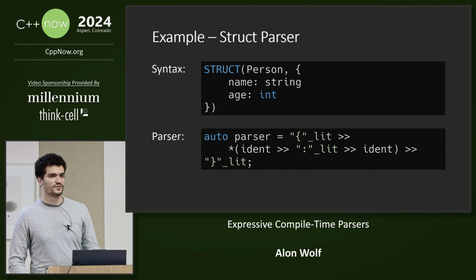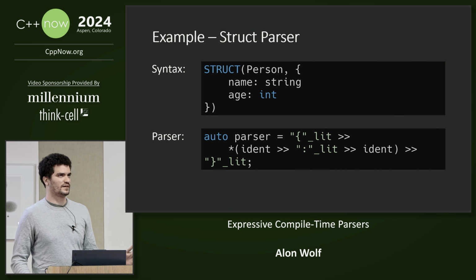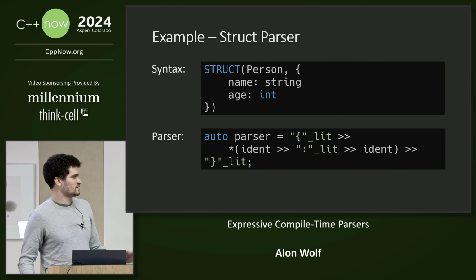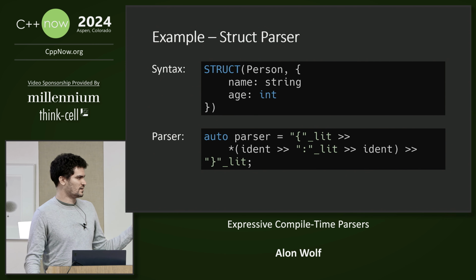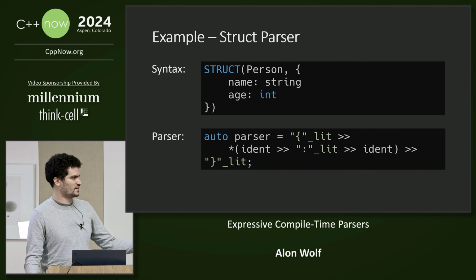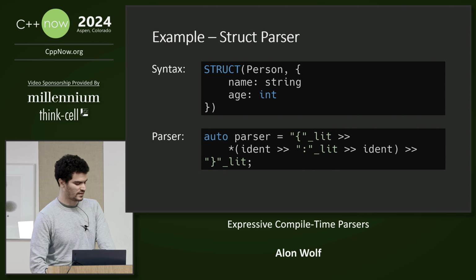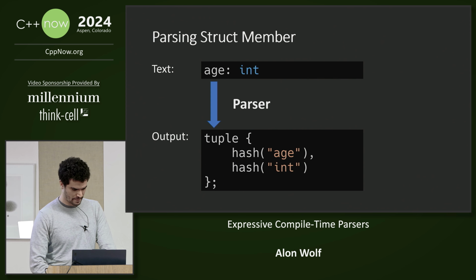So we have seen how we can use a compile time parser to create functions. Now let's see how we can use them to create types. And the syntax that we will want to match is the TypeScript-like syntax that you see here. So here we have an opening curly bracket followed by a list of members where each member is an identifier, colon, and another identifier. And then finally a closing curly bracket.